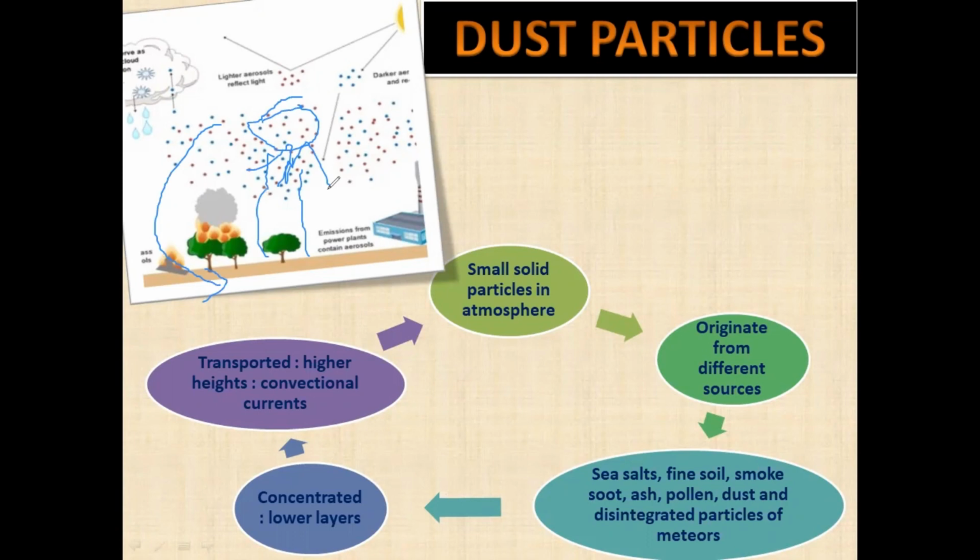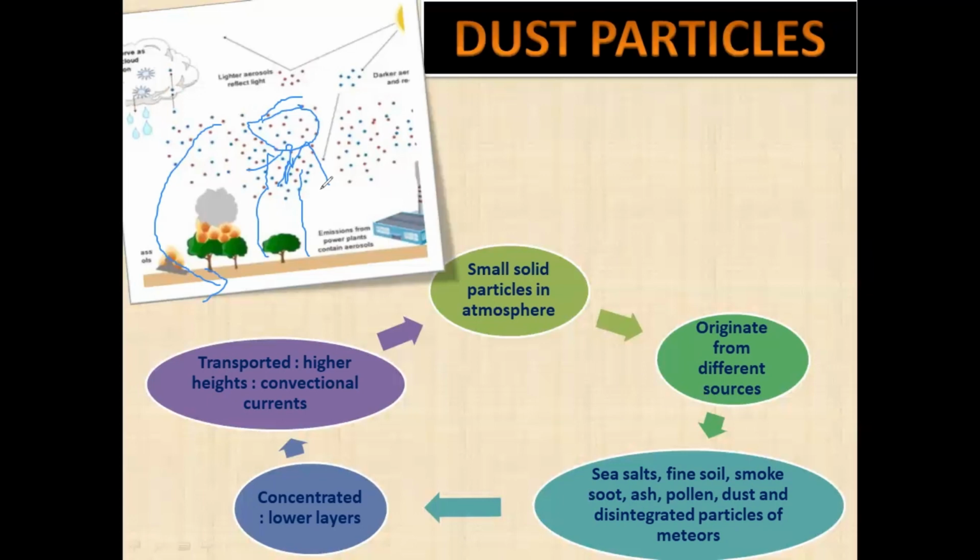And why is it so? Because of dry winds in comparison to equatorial and polar regions. In equatorial and polar regions, we have comparatively more moisture-laden winds, so they subside or make these dust particles settle down. Whereas in temperate and subtropical regions, winds are dry, and that's why, if you remember, deserts are mostly located in subtropical or temperate regions.